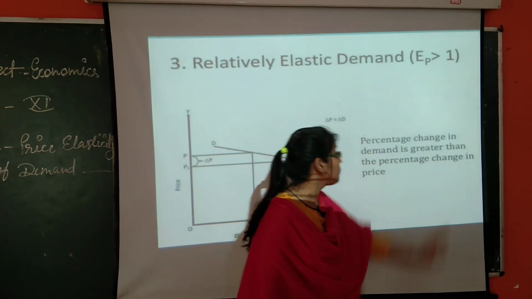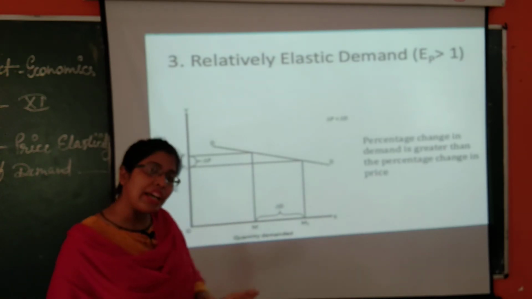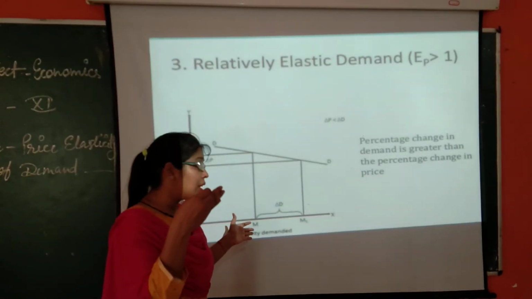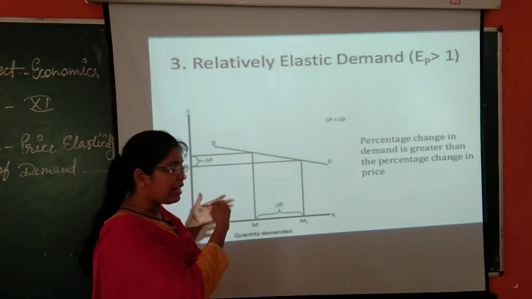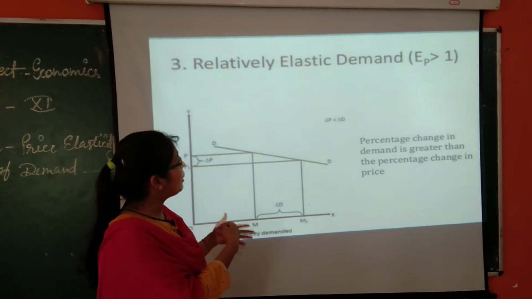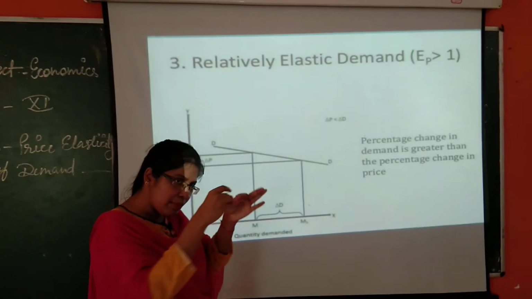You can see the symbol here. So here percentage change in demand is greater than percentage change in price. That means demand changes to a great extent in respect to price. This is what you are studying in price elasticity of demand, the relation between demand and price, how quantity demanded is behaving when there is a change in price.